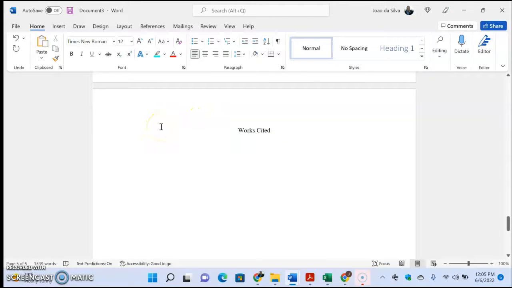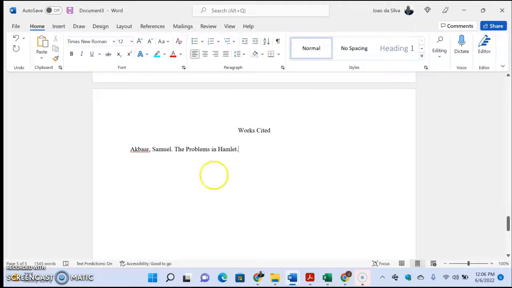So here is where you would write, let's say that your first author was Akbar, Samuel, and the name of the book was a book. So the name of the book was The Problems in Hamlet.